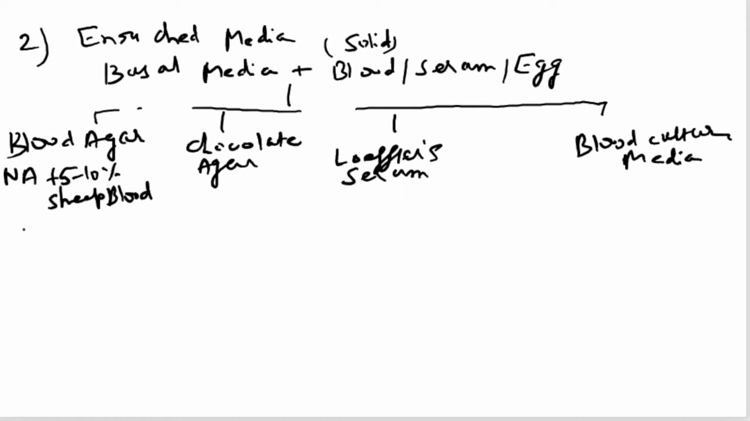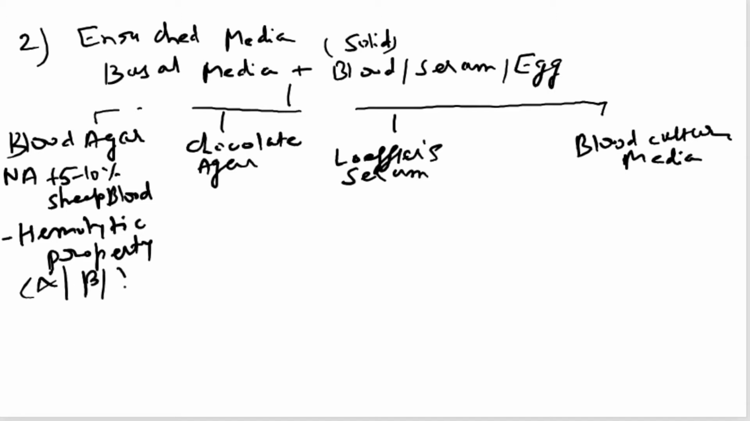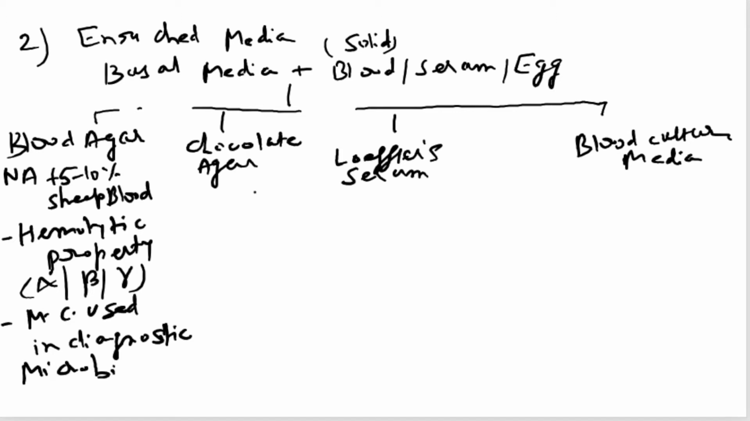What are the uses of blood agar? A very common use of blood agar is to see the hemolytic property of the bacteria, like alpha hemolysis, beta hemolysis, and gamma hemolysis that we see in the case of the streptococcus group of bacteria. It is the most common medium used in diagnostic microbiology.